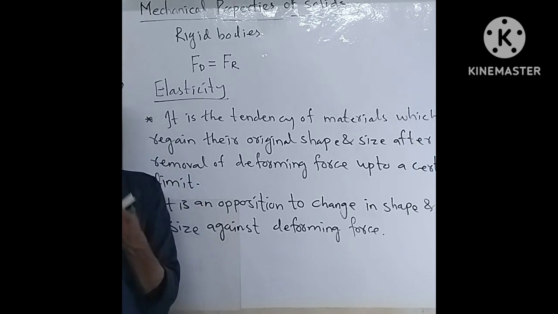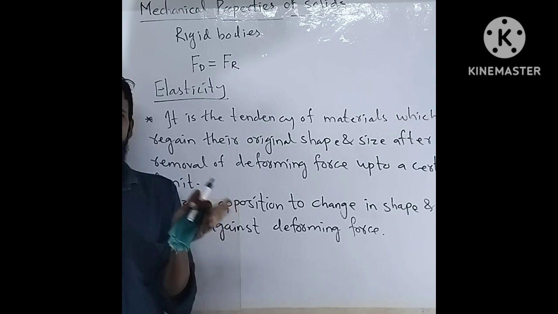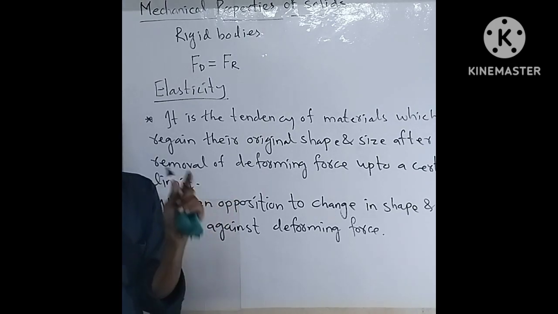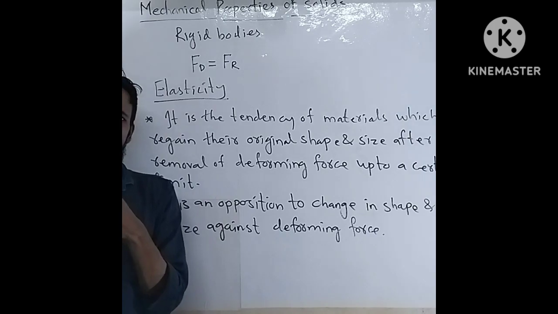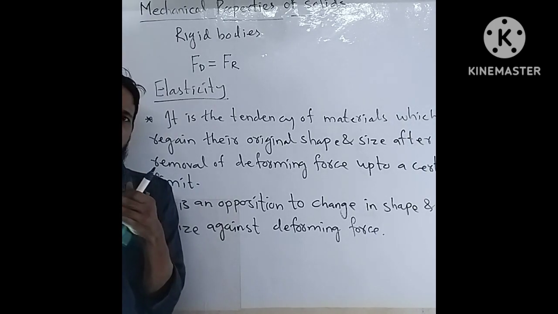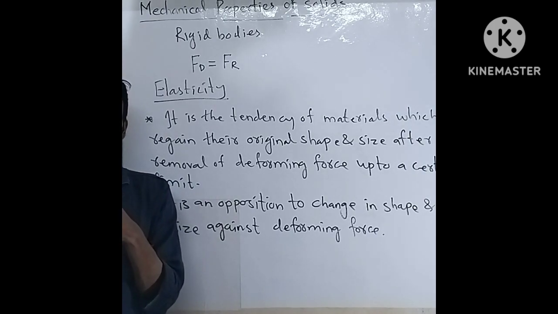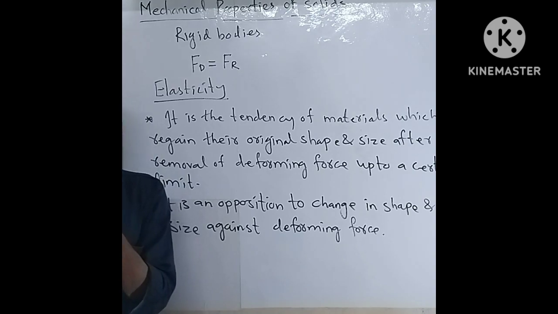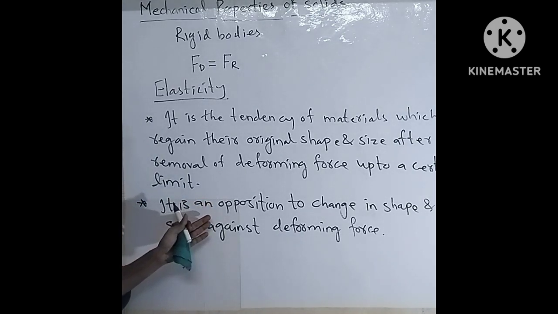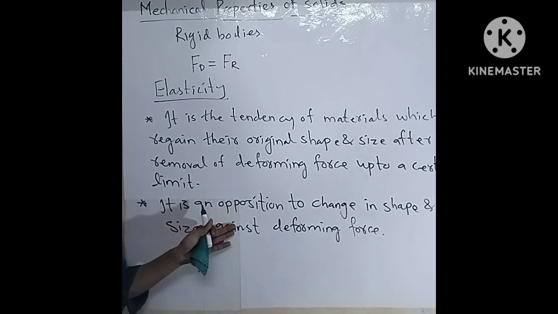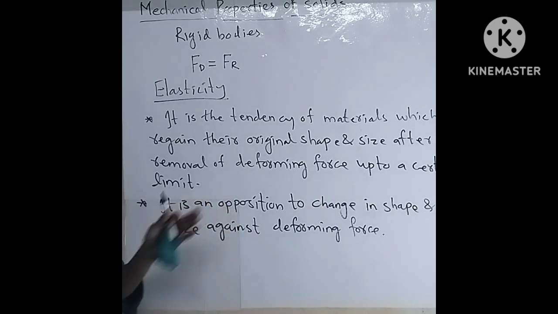Rubber gets easily stretched, but steel opposes its change in shape and size against the deforming force. So that's why elasticity is also an opposition to change in shape and size.